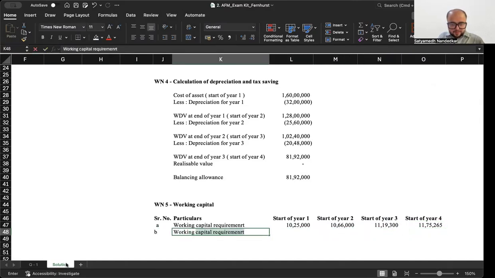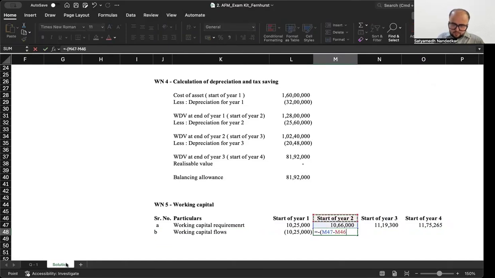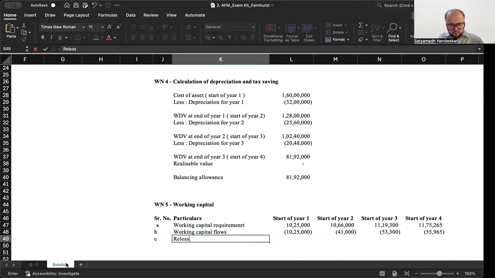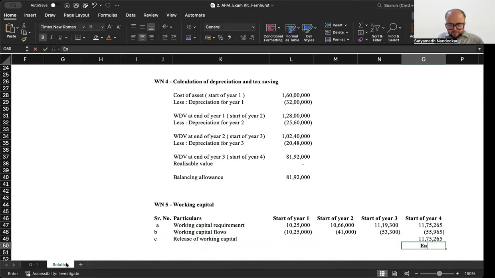I will get my working capital flows. And then there will be release of working capital, this much, at the end of year 4.